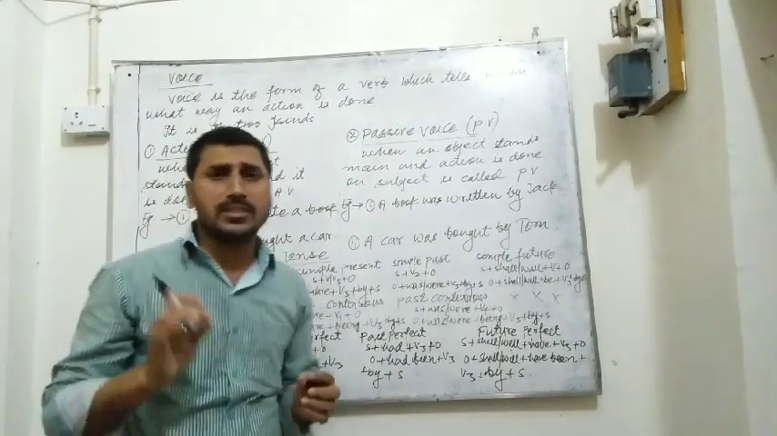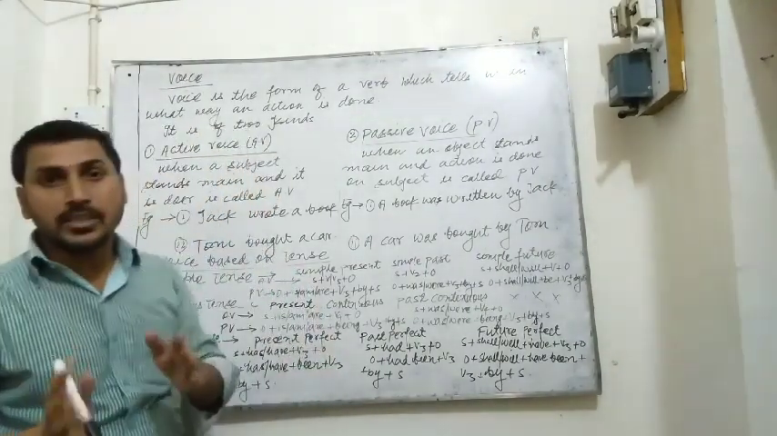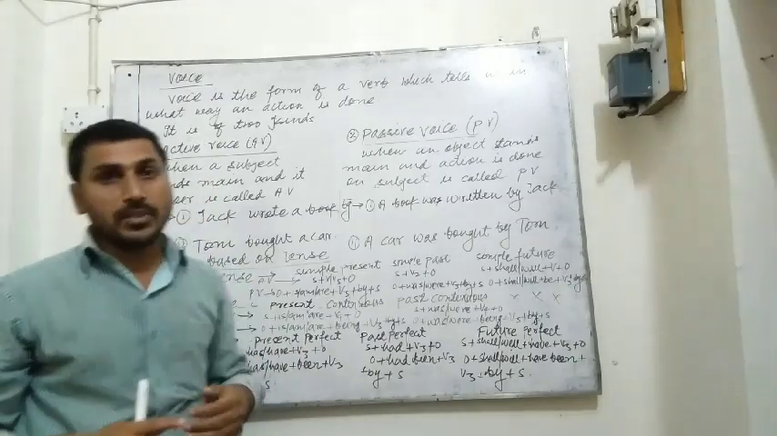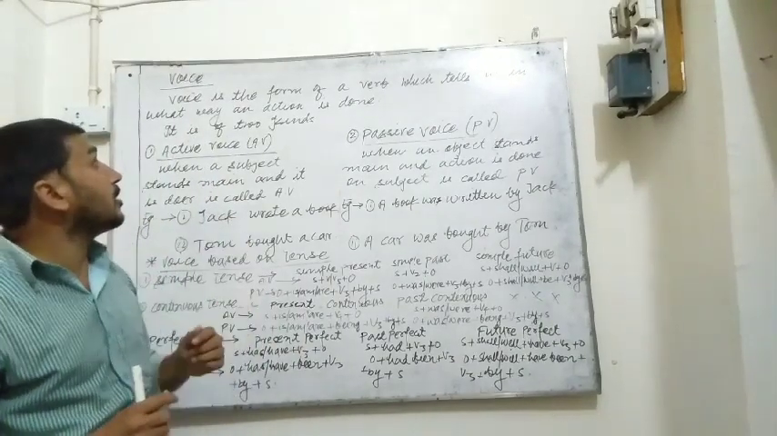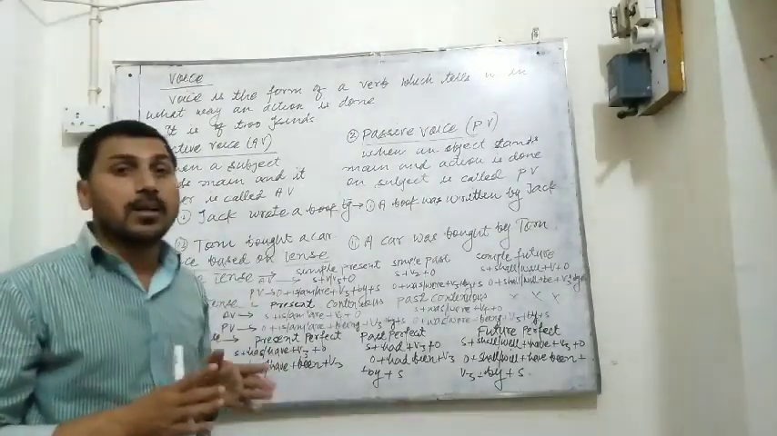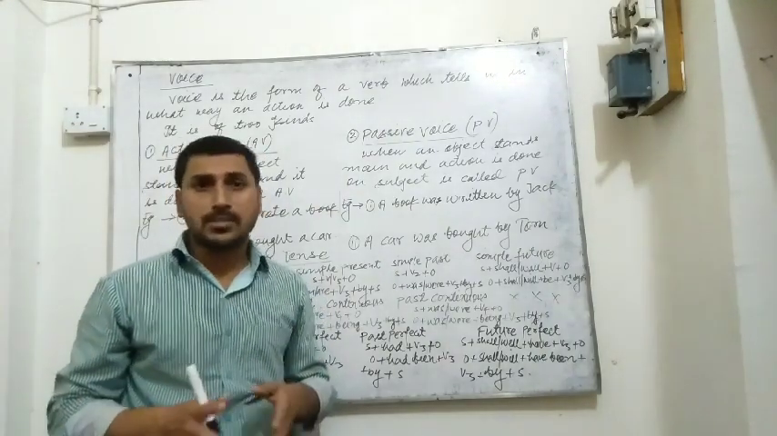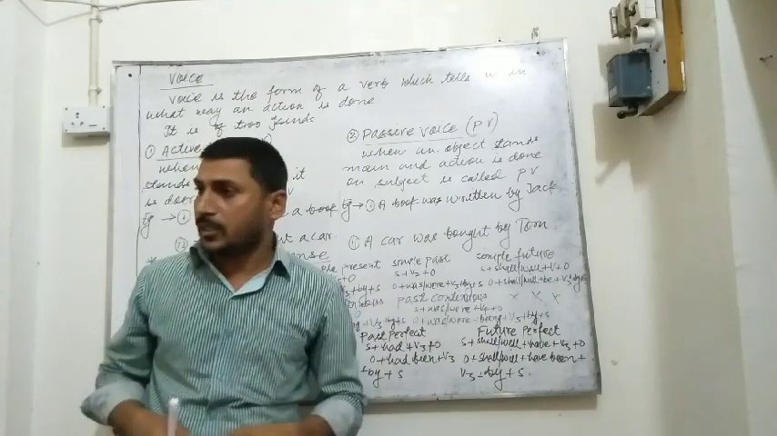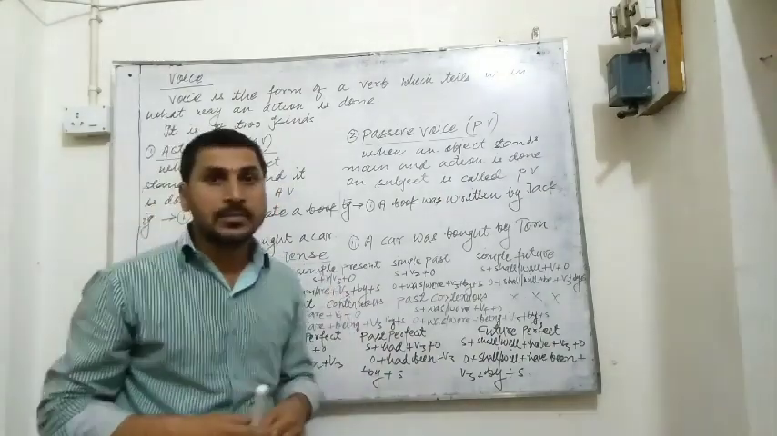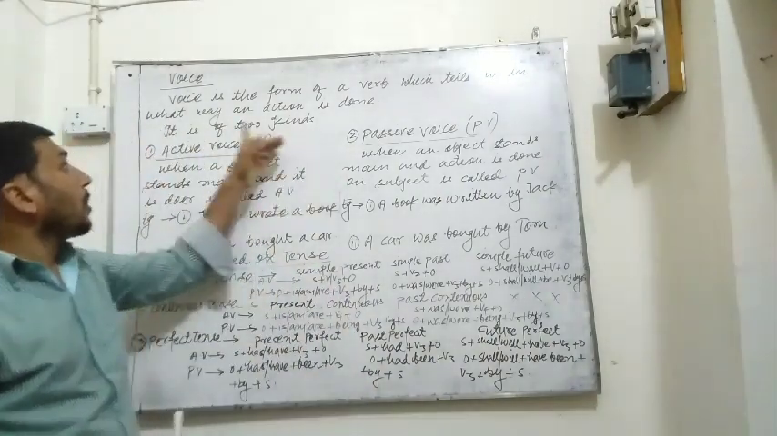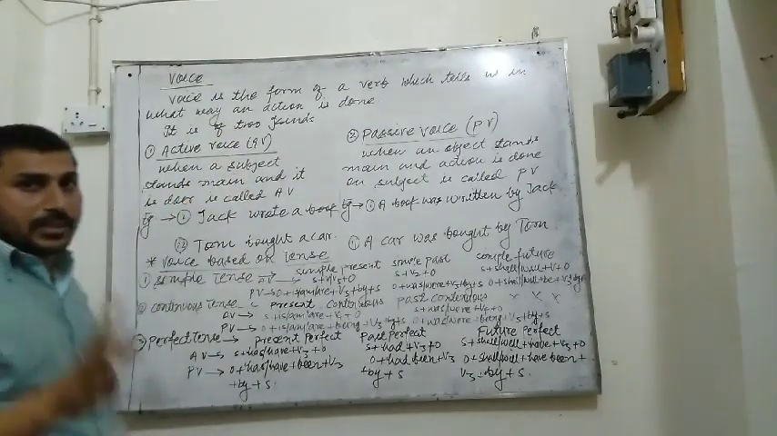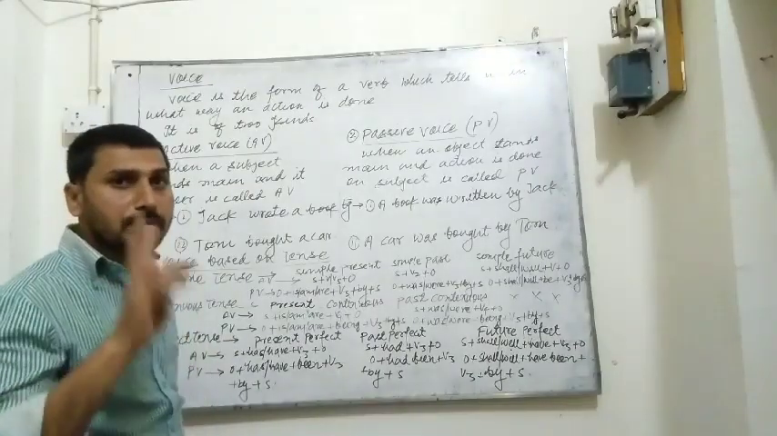Voice is related with the verb. Before understanding voice, we will see verb. We know verb is of 5 forms: V1, V2, V3, V4, V5. So, voice is of 2 kinds.